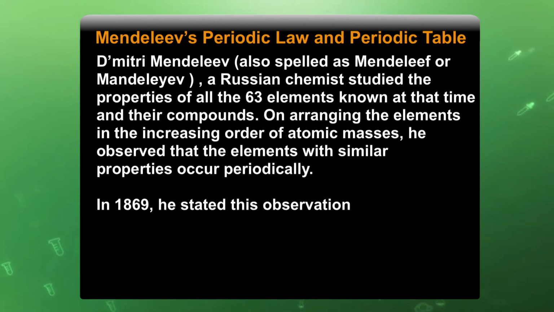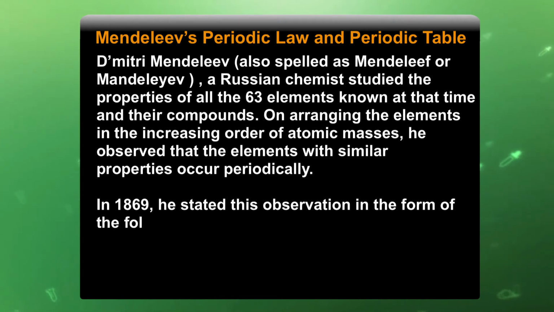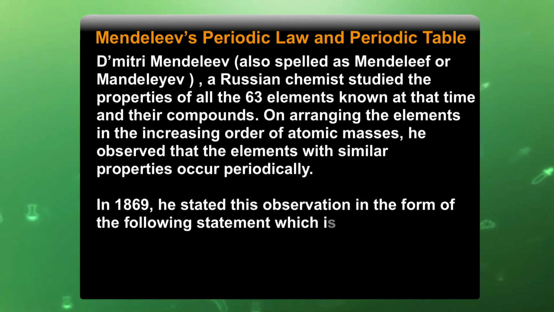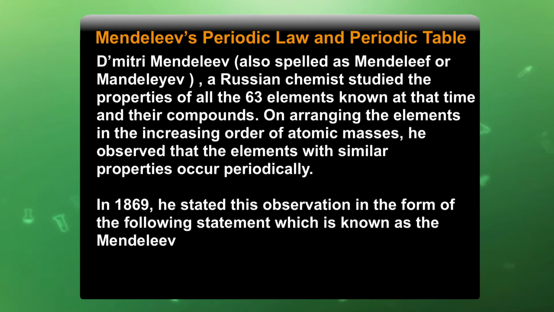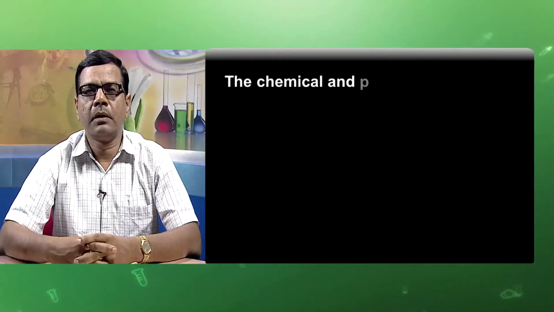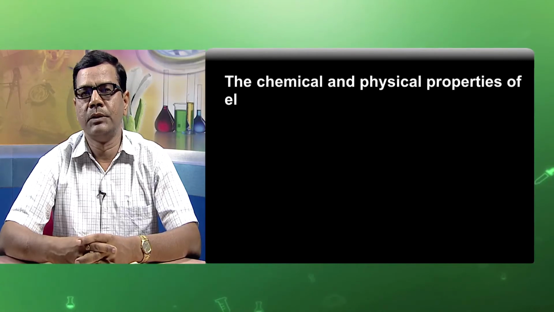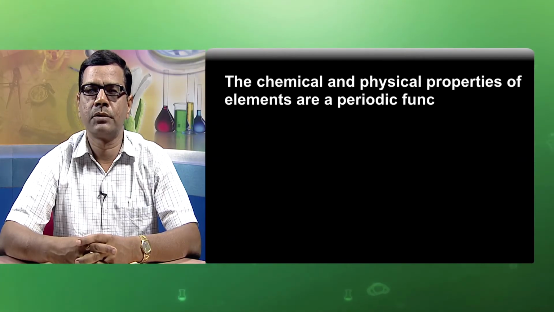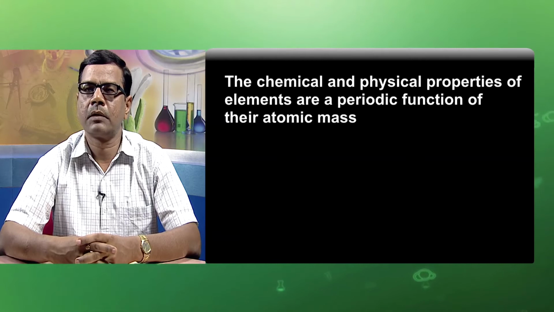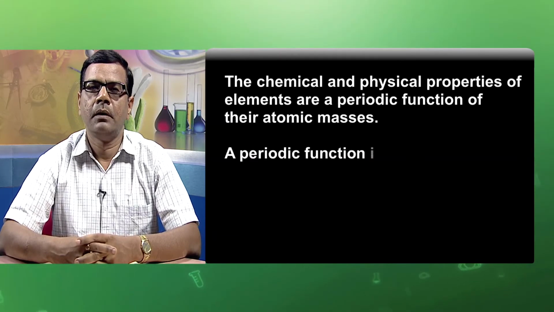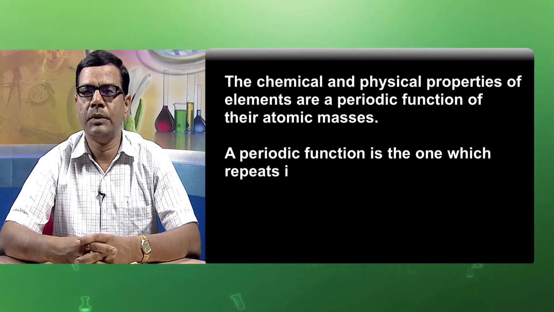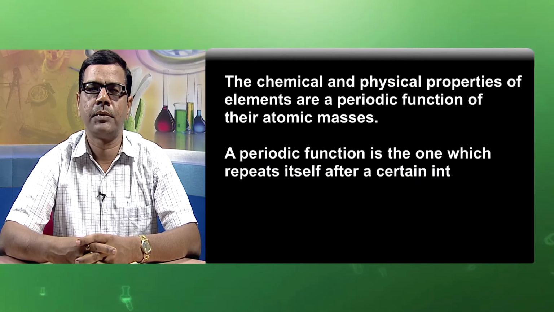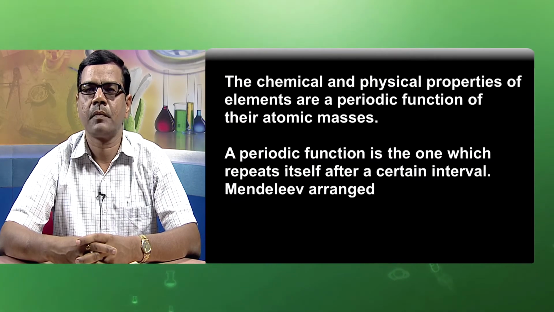In 1869, he stated this observation in the form of the following statement, which is known as Mendeleev's periodic law. The chemical and physical properties of elements are a periodic function of their atomic masses. The periodic function is the one which repeats itself after certain intervals.